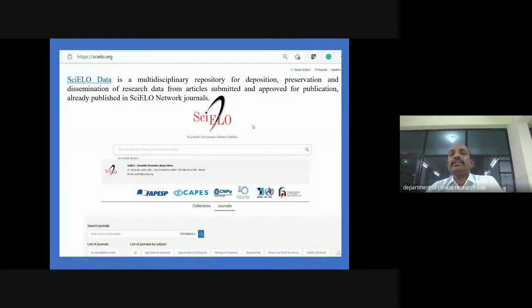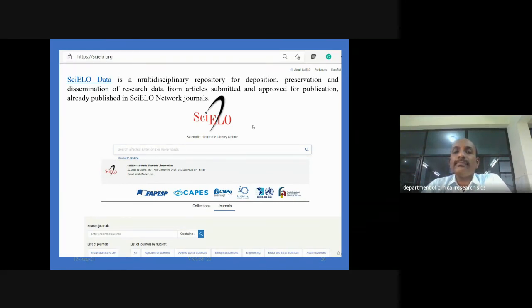Then, very recently, the open access journals have multidisciplinary repositories for deposition, preservation and dissemination of research data from various open access journals, that is SciELO, Scientific Electronic Library Online.